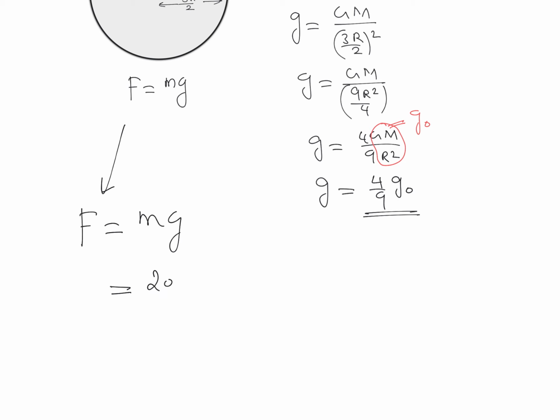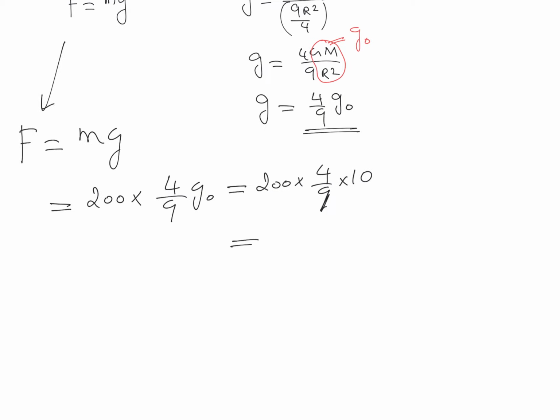So mass of satellite is given as 200, and acceleration due to gravity over there is 4 by 9 times the acceleration due to gravity on the surface, and acceleration due to gravity on the surface is nothing but force acting on unit mass, which is given as 10. So we can write this is equal to 200 into 4 into 10 divided by 9, which is equal to 888.8, or you can approximate it as 889 Newton.